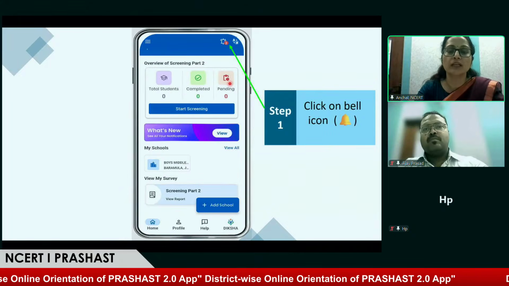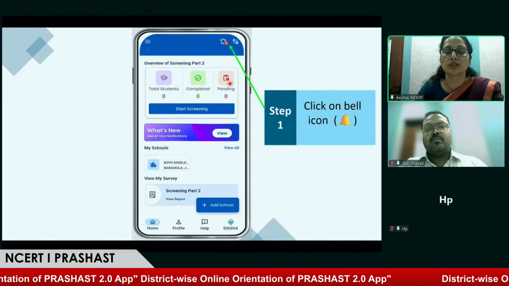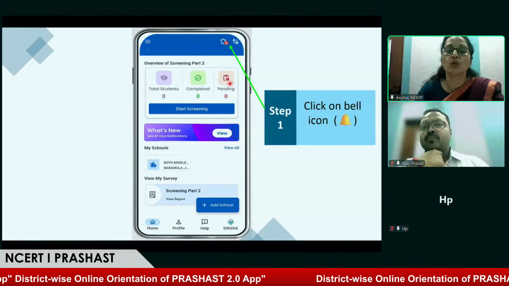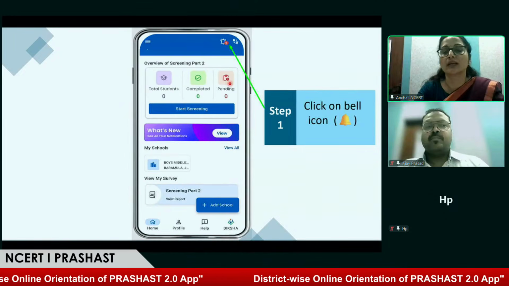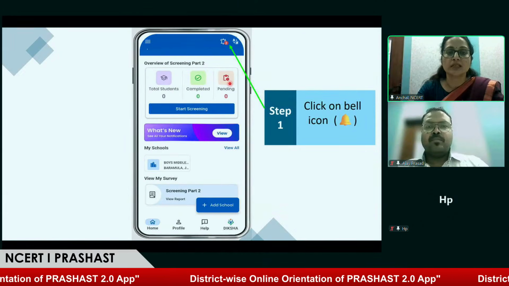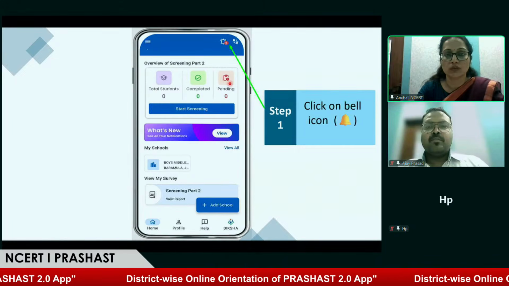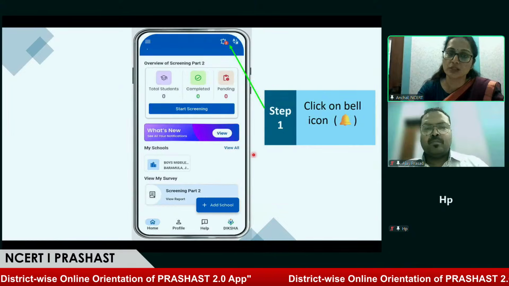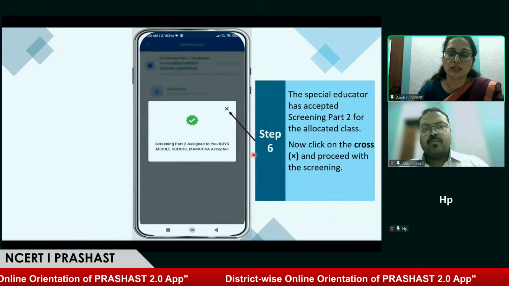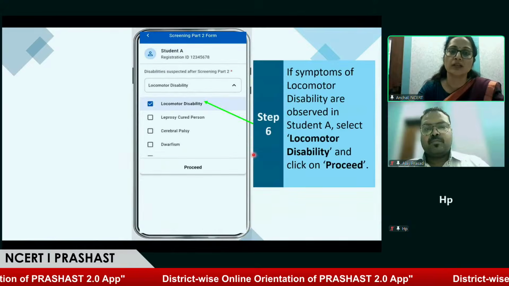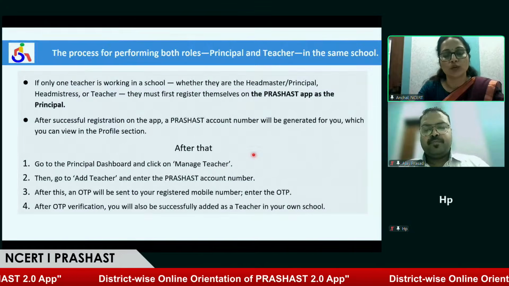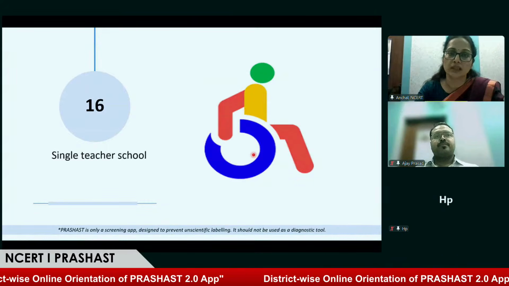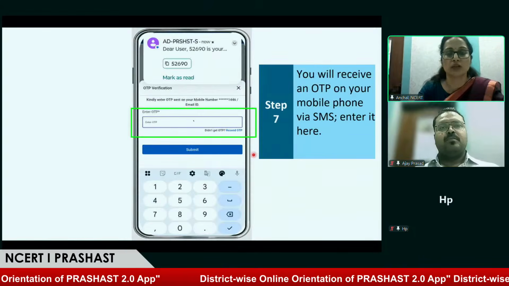We already know there is a very small number of special educators in India, and in some states very few, like 2 or 3 special educators working at block or cluster level. That's the reason for providing the feature of joining multiple schools. So if you don't have any special educator, you can request the IE coordinator who is working at the block and cluster level to provide support. They can join your school as a special educator, and once you approve them, they can work in your school.